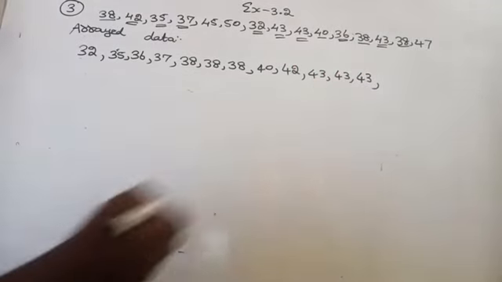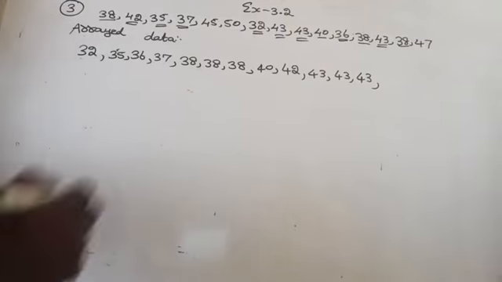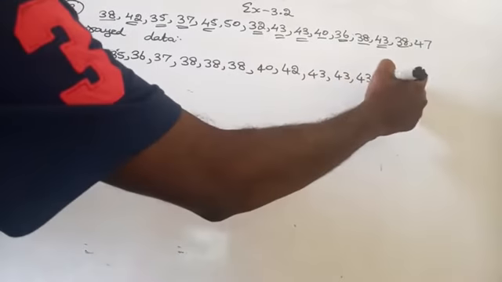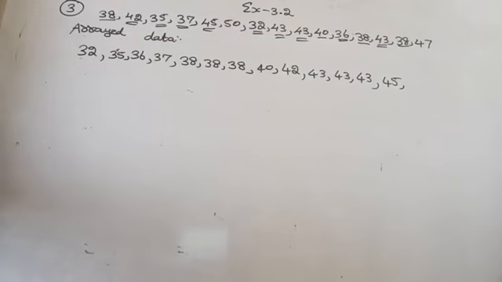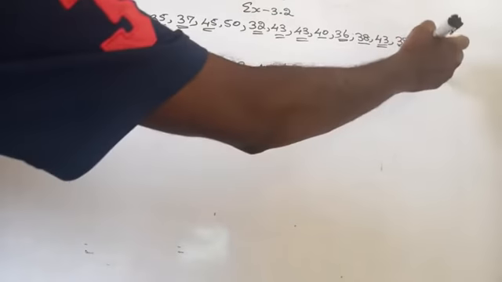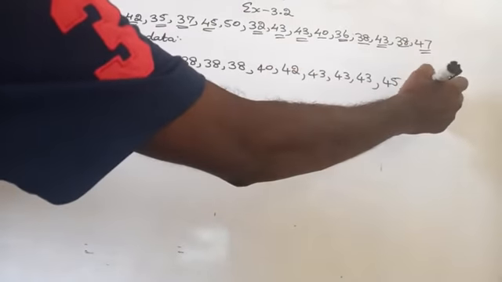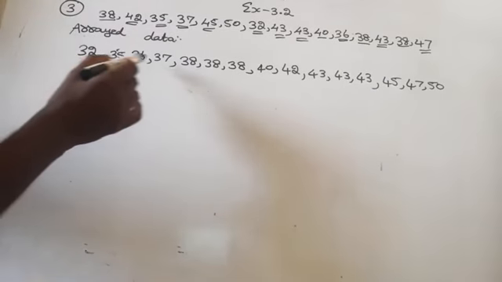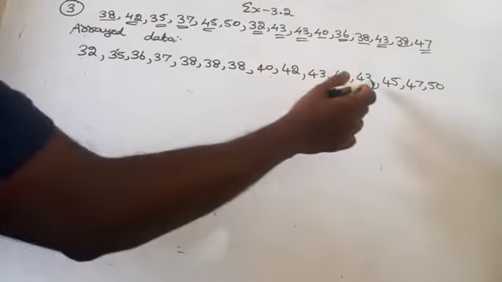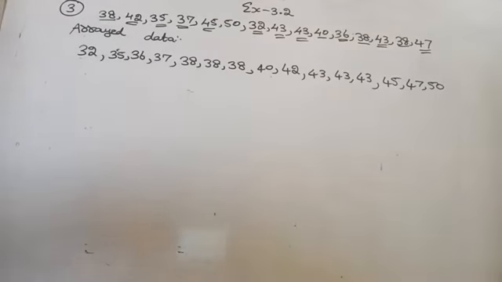After 43, we don't have 44. Then 45, then 47, and then 50. Am I right here? Just to count the number of observations: 15. Yes. Now find the median.